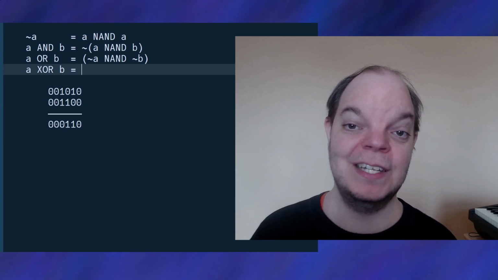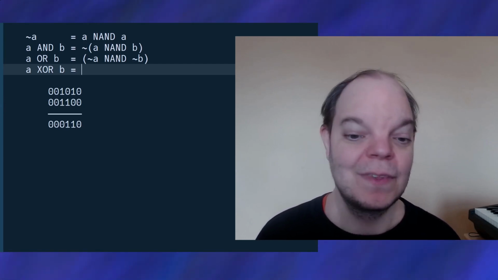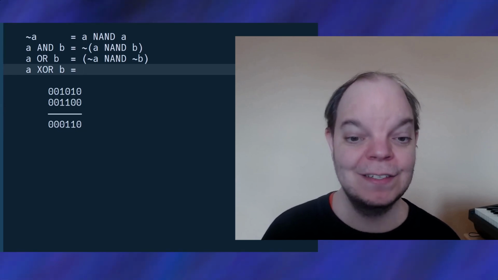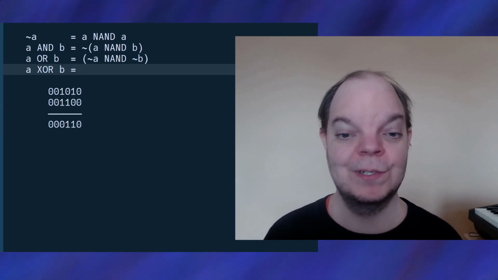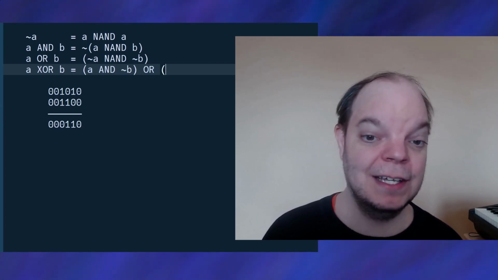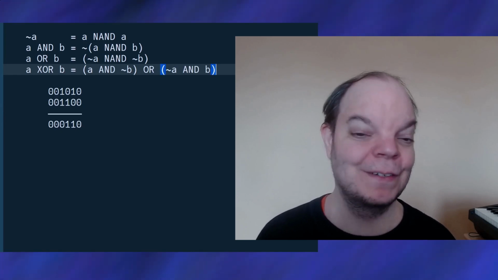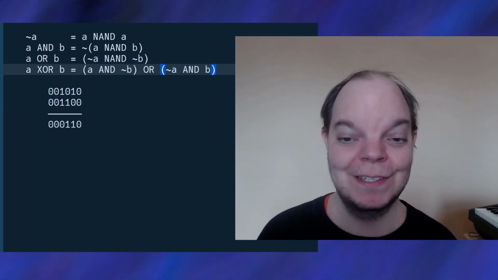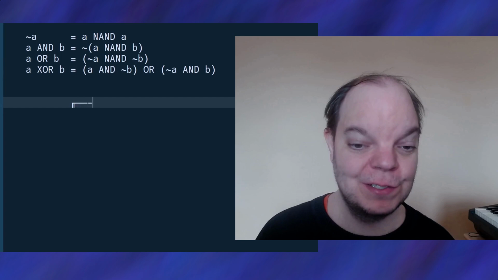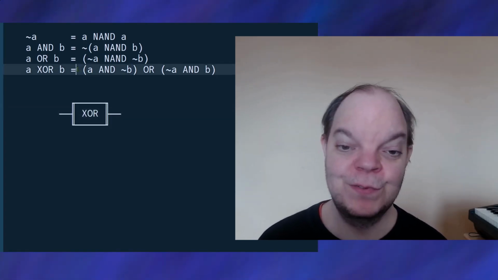Well, this formula is slightly more involved. Let's see in which cases we actually get a 1. Well, we get a 1 whenever A is a 1, but B is 0. That's the same as saying A and not B. And the other case where we get a 1 is when A is 0 and B is 1. Let's see if we can write that in Funciton. So let's start with the declaration box as usual. The first thing that we're going to do is this first parenthesis.